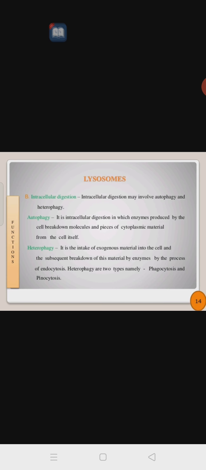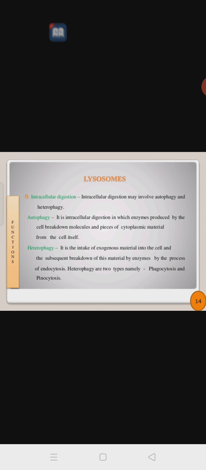Intracellular means inside the cell. So it may involve autophagy and heterophagy. Okay, autophagy means it is intracellular digestion in which enzymes produced by the cell break down molecules and pieces of cytoplasmic material from the cell itself. Means the enzymes produced by the cell play an important role in the breaking down of the food within the cell.